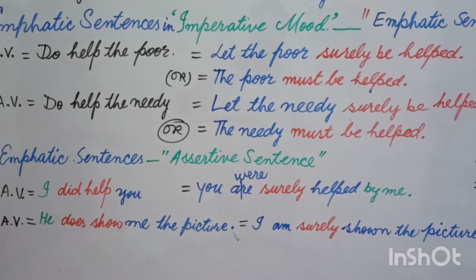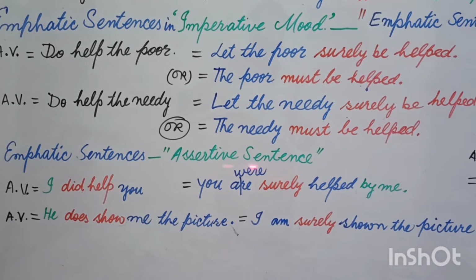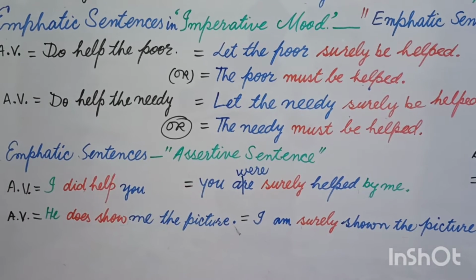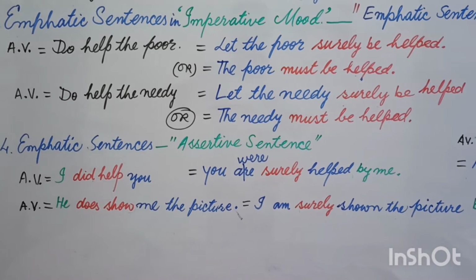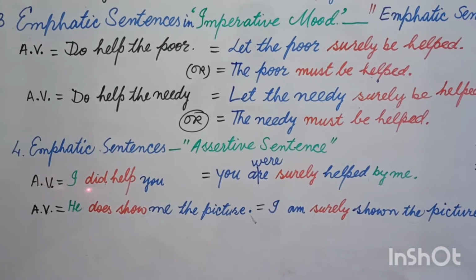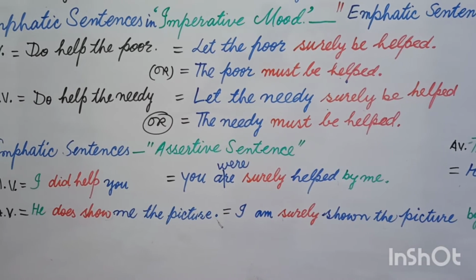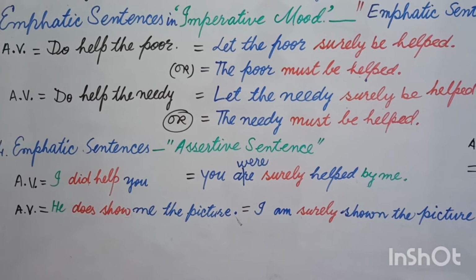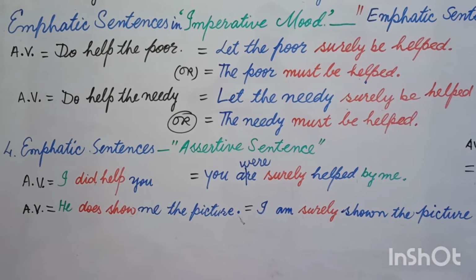You were surely helped by me. You is the object, I is the subject, and you interchange the subjects and objects. I will not describe here how you interchange them. You just see how we can use this did in the structure of passive voice. This did will be changed into surely before the main verb. So your answer is: you were surely helped by me.